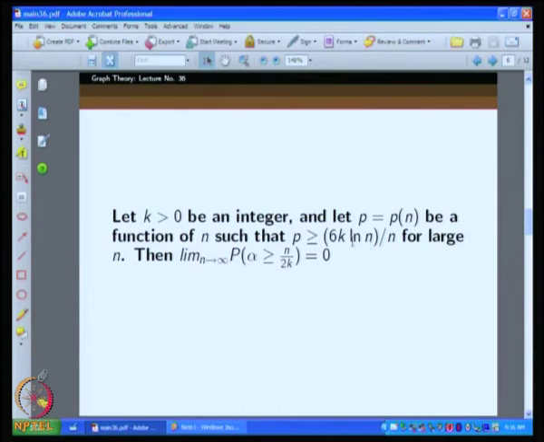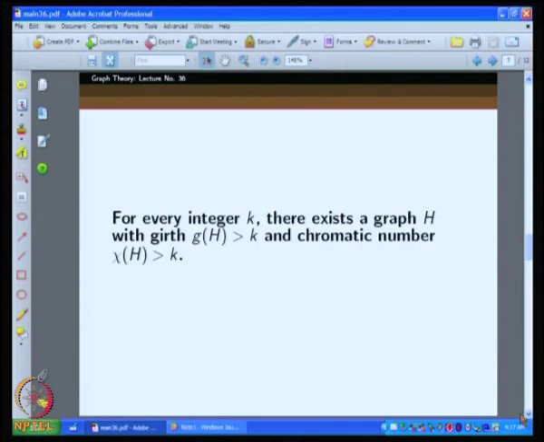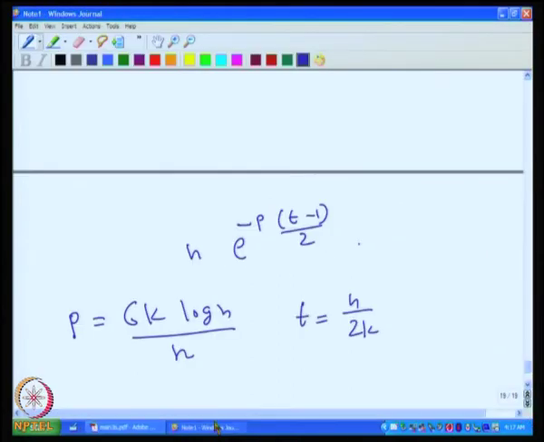You have to take p greater than or equal to any value greater than 6k log n by n. If the kind of independent set I was trying to see was of size n by 2k, then we can show that this will tend to 0.